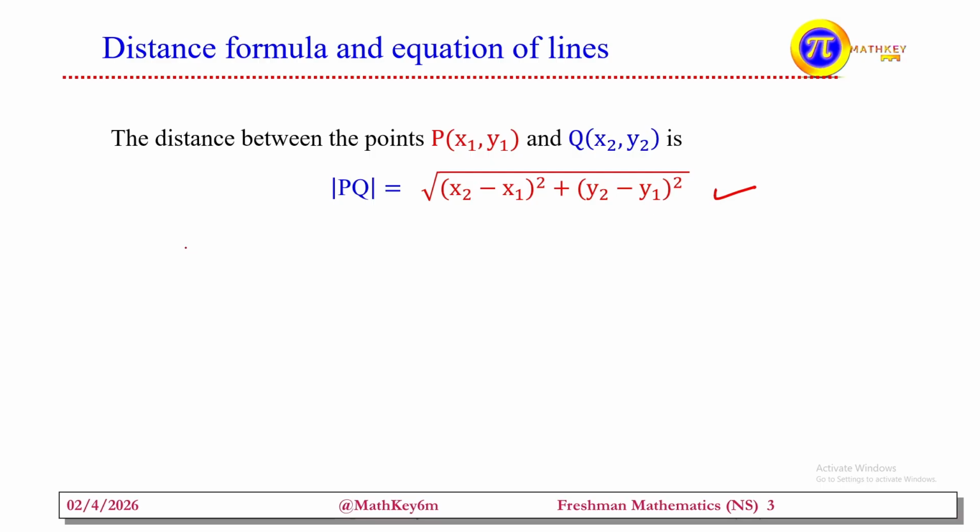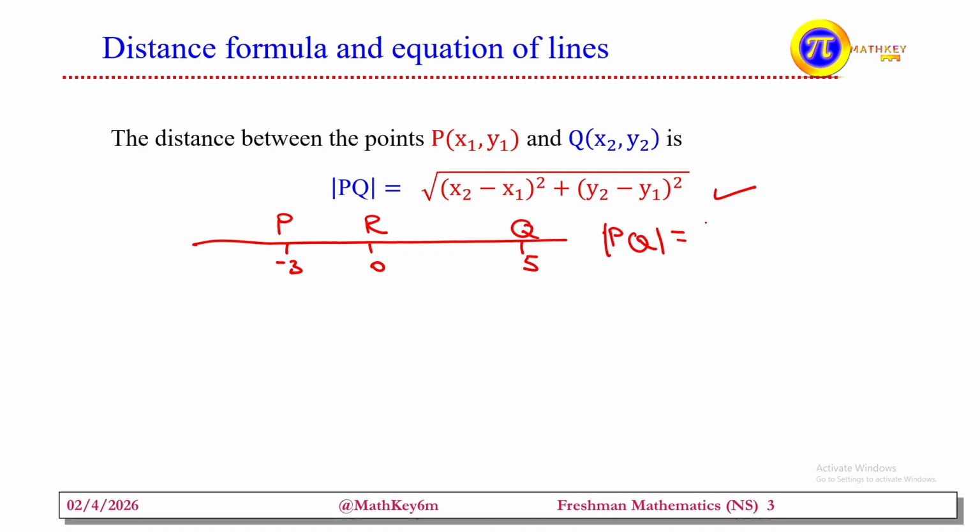As you are familiar, for instance, here on a number line, let us consider negative 3, 0, 2 and 5. Let's take this point to be P. Let's take this one to be Q. Let this point be R. So what is the distance between P and Q? PQ is denoted using magnitude or absolute value.